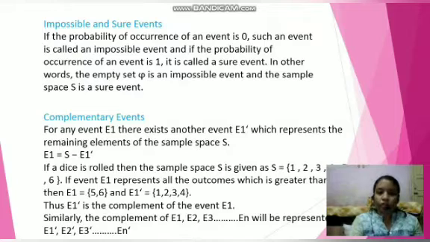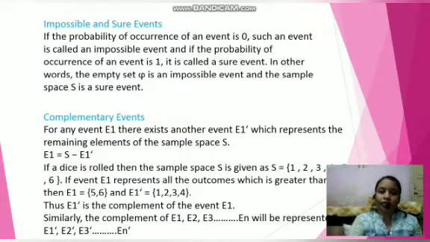If a die is rolled, then the sample space S is given by S equal to 1 to 6. If the event E1 represents all the outcomes which are greater than 4, then it is 5 and 6. And then what will be the complement? Remaining all are in the set 1, 2, 3 and 4.